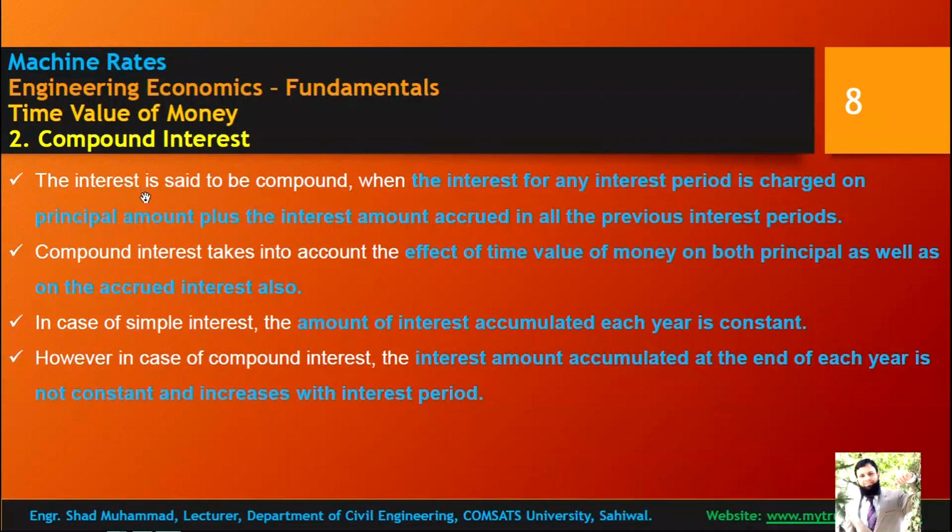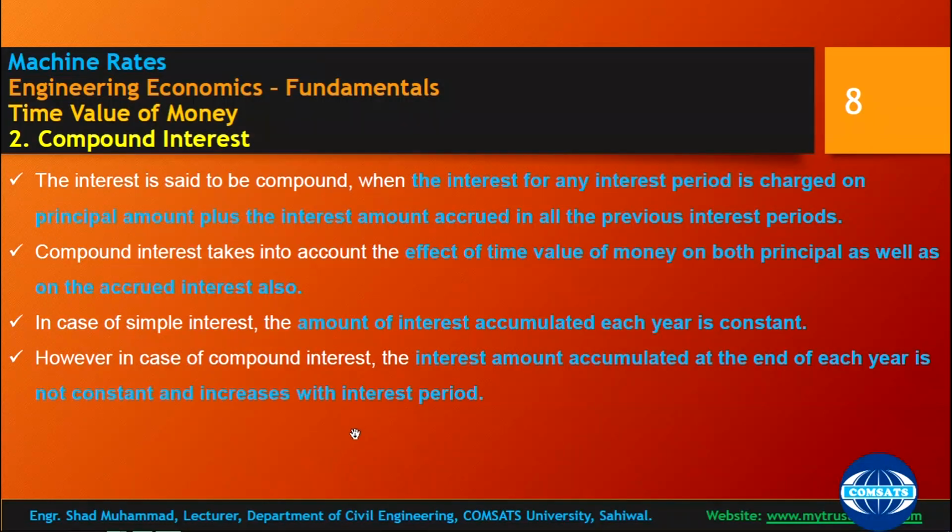Compound interest. The interest is said to be compound when the interest for any interest period is charged on the principal amount plus the interest amount accrued in all the previous interest periods. This means that if you borrowed a loan from a bank of 1 lakh rupees, then after 1 year with approximately 10% interest, you will have to return 1,10,000 rupees.